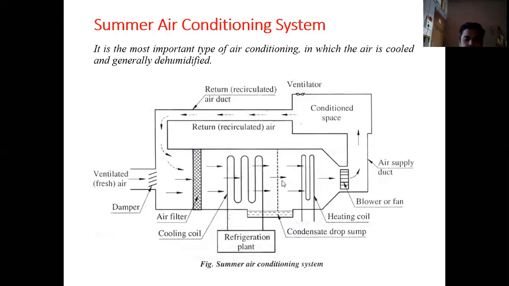So the dry air, with a lesser amount of water vapor, will pass over the heating coil. The heating coil is provided in order to bring the air temperature to the required temperature inside the room, and then with the help of a fan, this air is passed into the room through the supply duct. So this is how the working of summer air conditioning takes place.